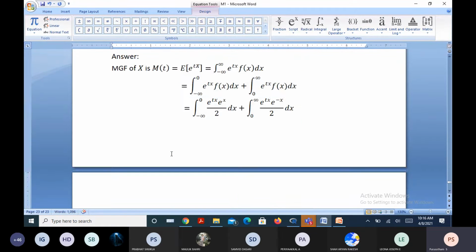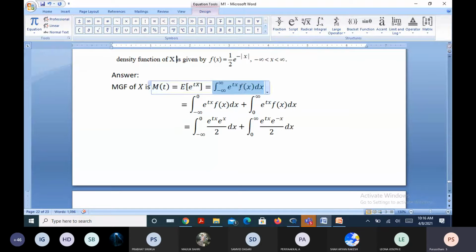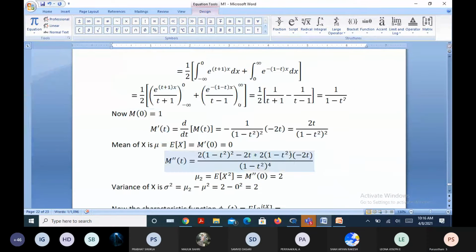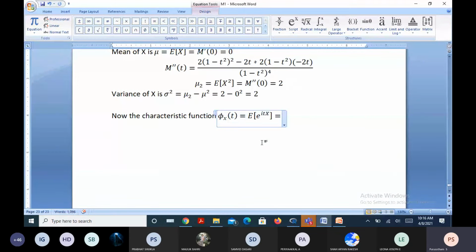So expectation of e to the power itx, as the variable is defined on a continuous domain, this seems to be integral of e to the power itx fx dx. What is the change you notice now? In place of the scalar t, now you have i times t, right?